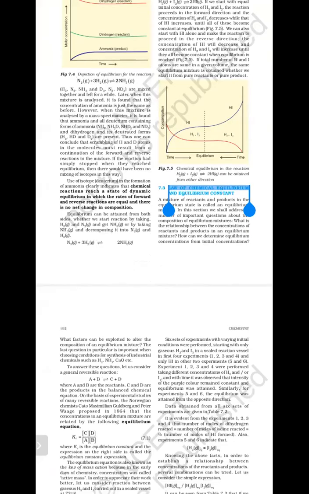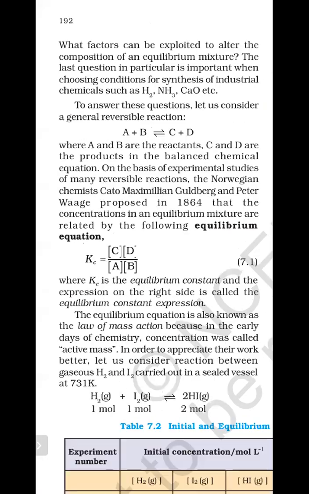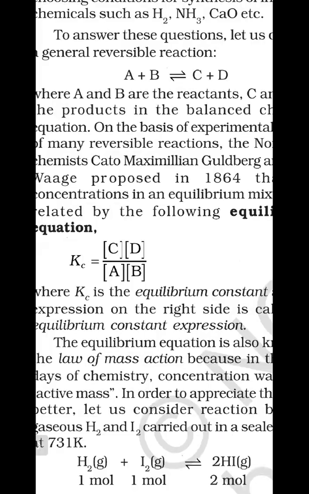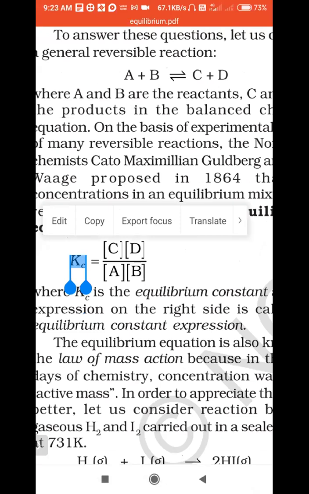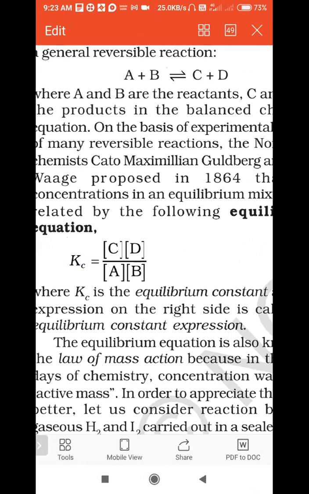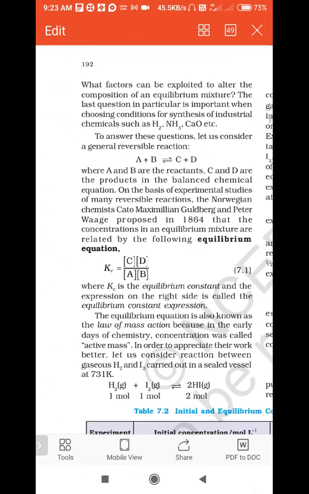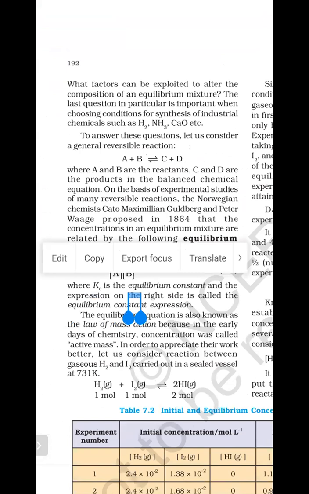Equilibrium constant is represented by the symbol K, and let us see that with an example: Kc. K stands for constant, and c stands for concentration. What constant does this K mean? It is the equilibrium constant, and we represent it with the symbol Kc. Kc is called the equilibrium constant.